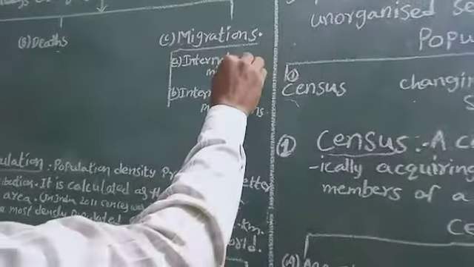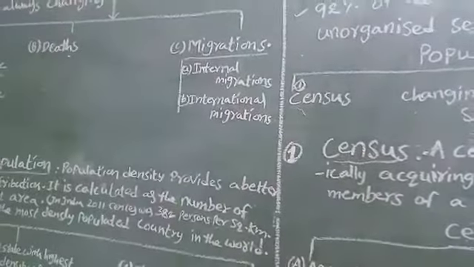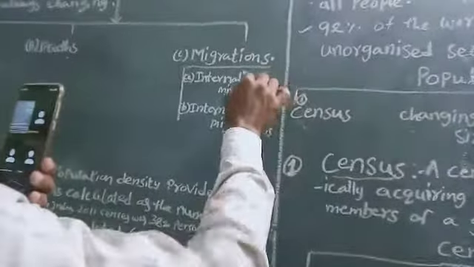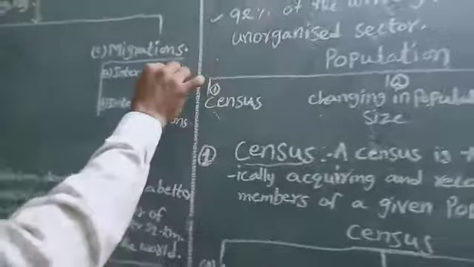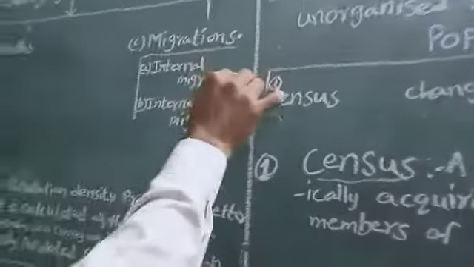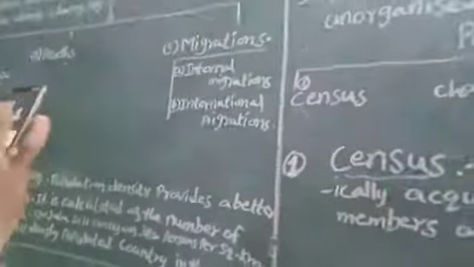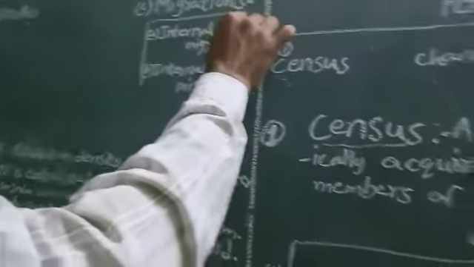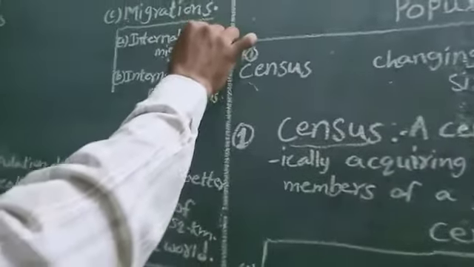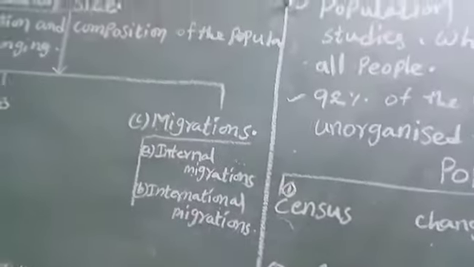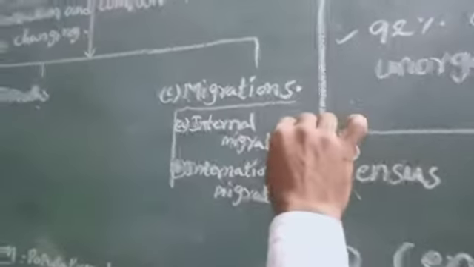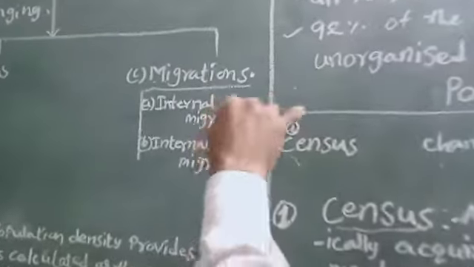Internal migration is also of two types. One is village to village, for example during agriculture field working time, people move from one village to another village. Another is migration for searching for jobs, from villages to towns and cities. These are within the country. Another is state to state migration. These are called internal migration, within the country only.